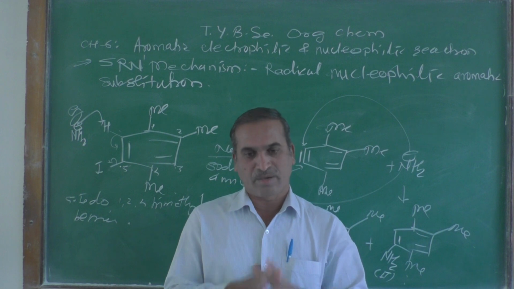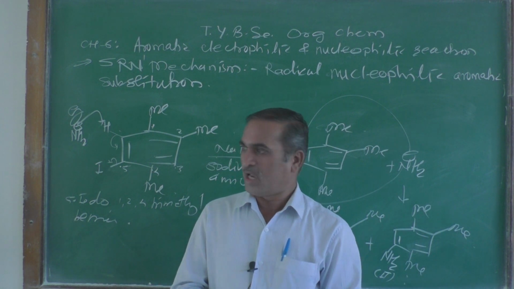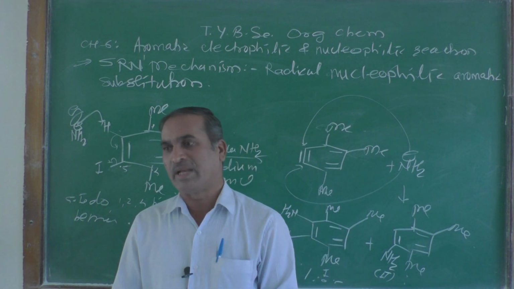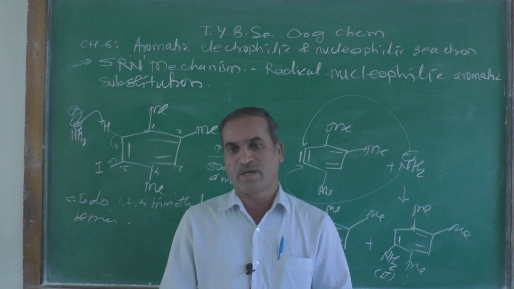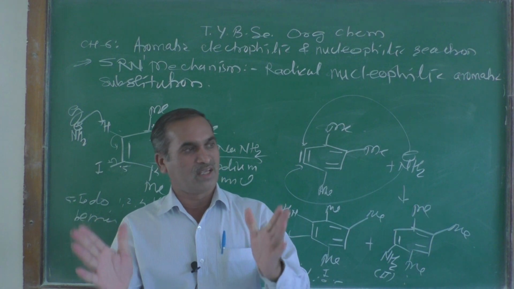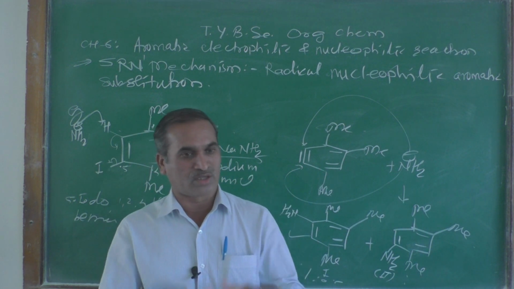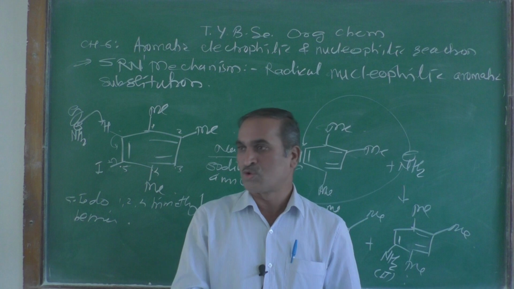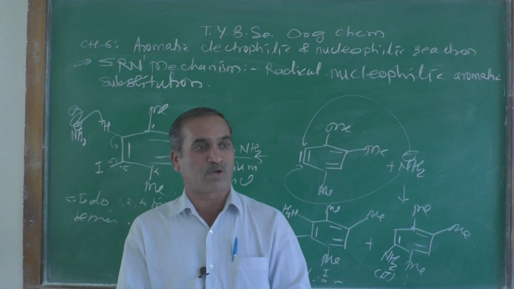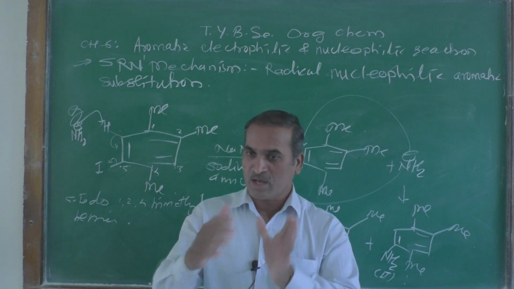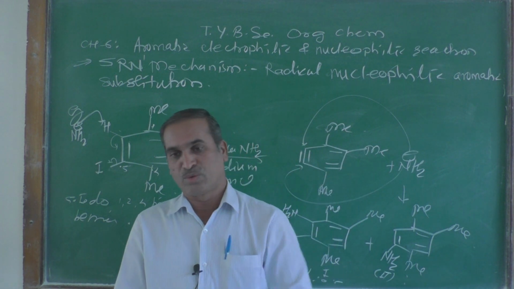Let me stop here today, and again we will meet in the next semester, the 4th or last semester, where we are going to learn a very interesting new topic of organic chemistry, that is spectroscopy. What is spectroscopy, where it is used, what techniques we are going to use there.